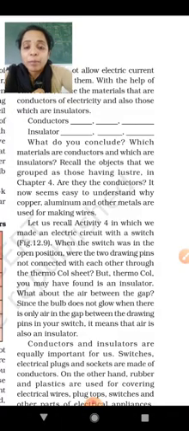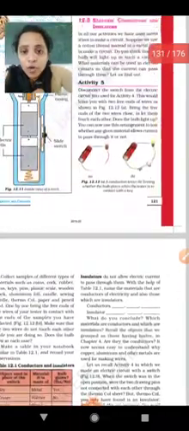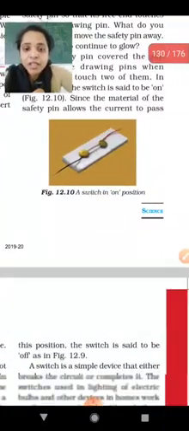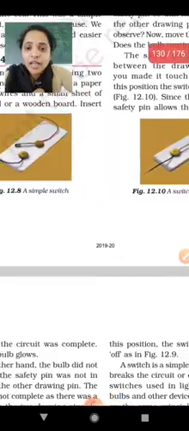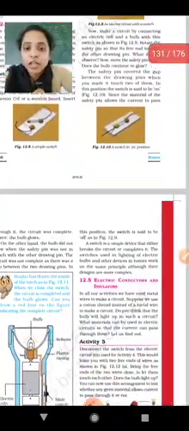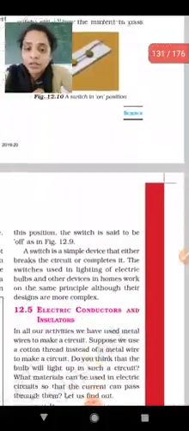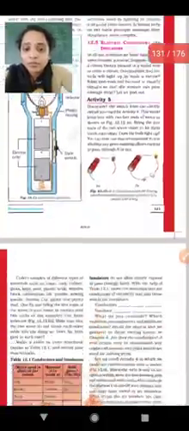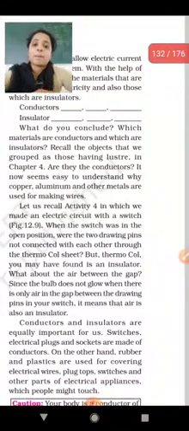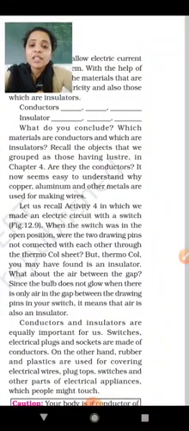Let me show you that picture so it will be easier to understand. See this one, isn't it? It's in the on position and here it's in the off position. So now they are talking about activity 4, about this one. Let us recall activity 4 in which we made an electric circuit with the switch. So I have already shown you.